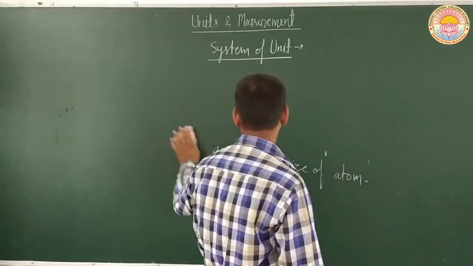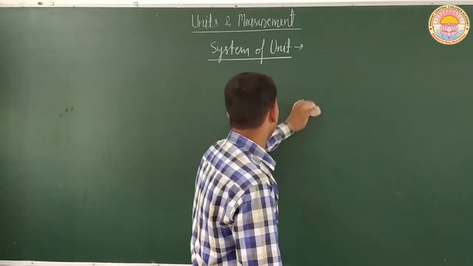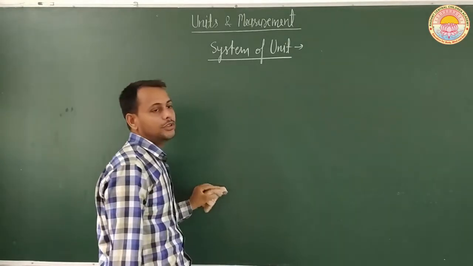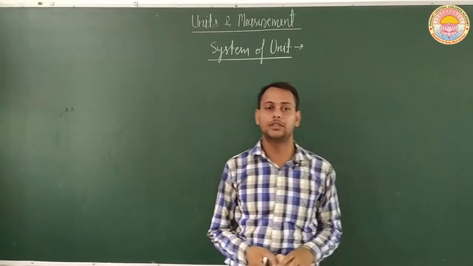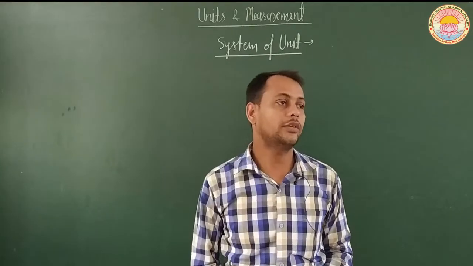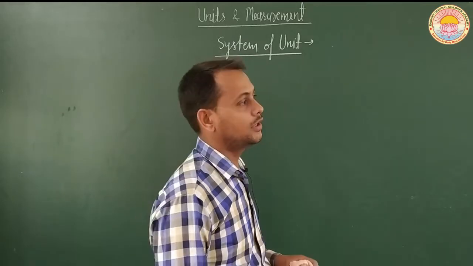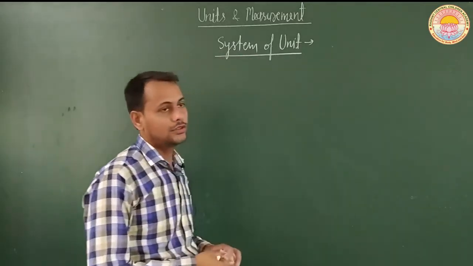After that, we have to study what types of systems of units were used till 1970.